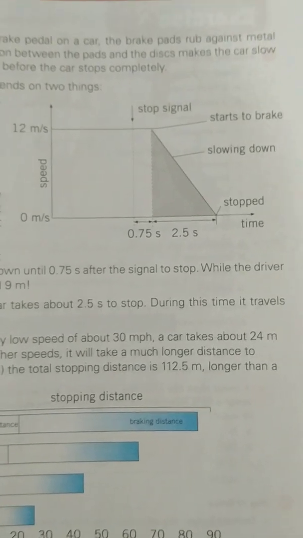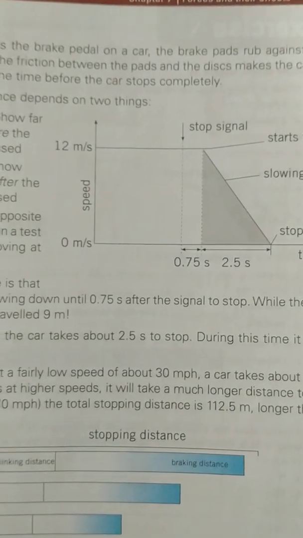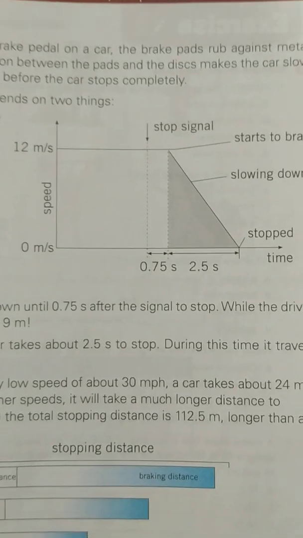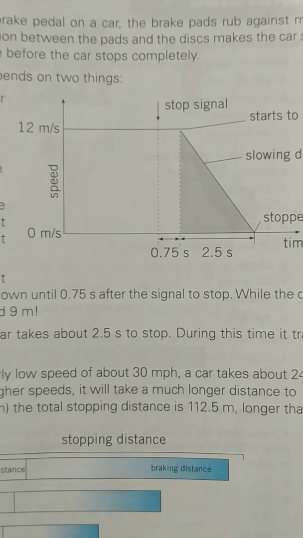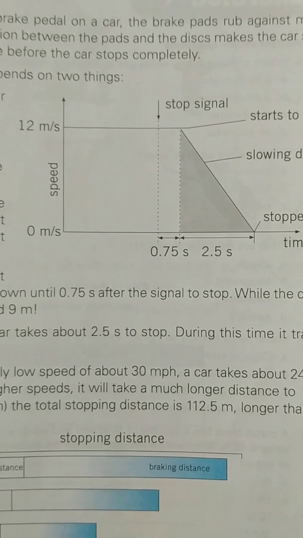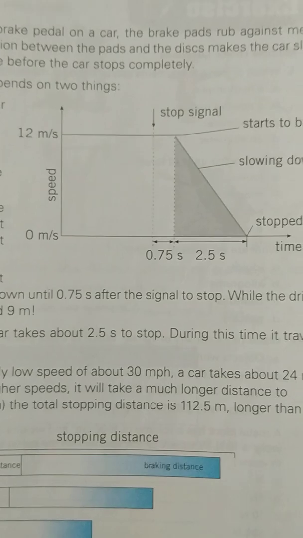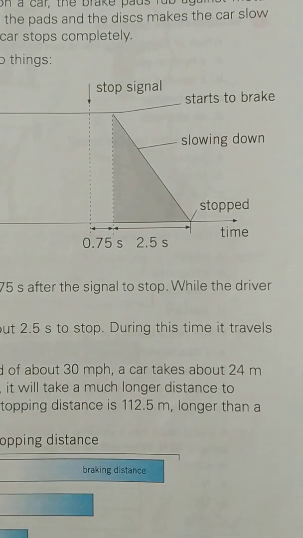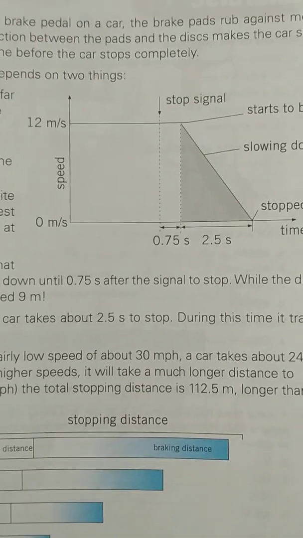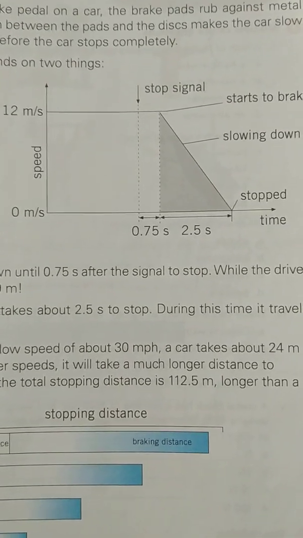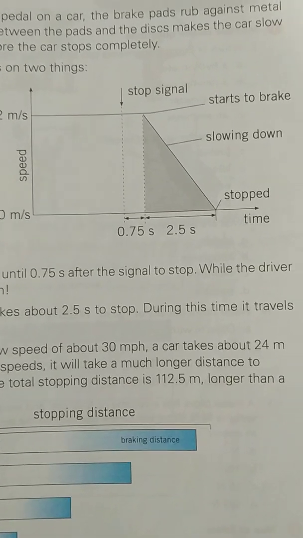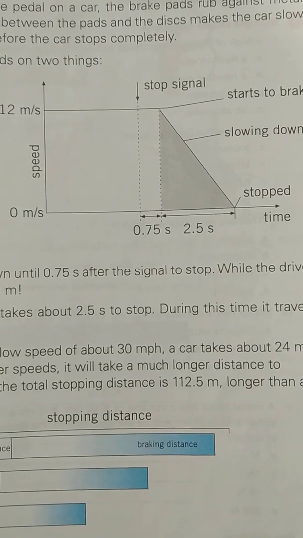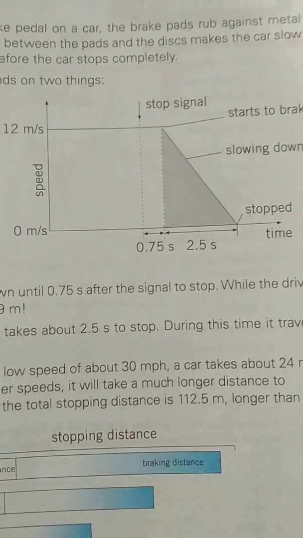If we take an example of this graph, on one side the speed is given, and on the other side the distance is given. The speed is 12 meters per second. After 0.75 seconds, there is a stop signal. After that, the car starts to brake, slowing down, and then stops. We are discussing when the driver starts to think that he has to apply the brakes, and when he applies the brake, how much distance the car travels after applying it.